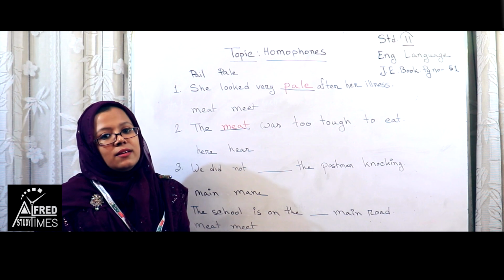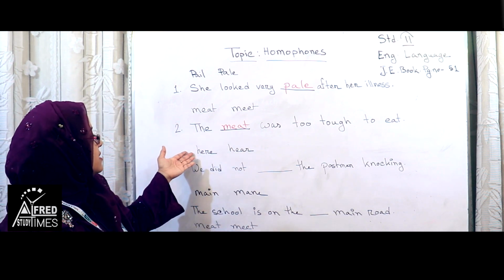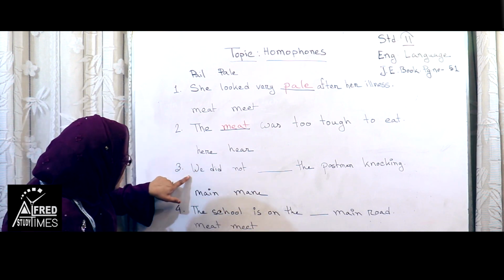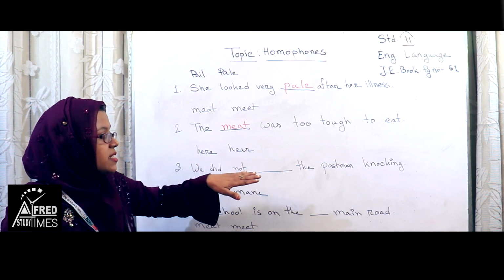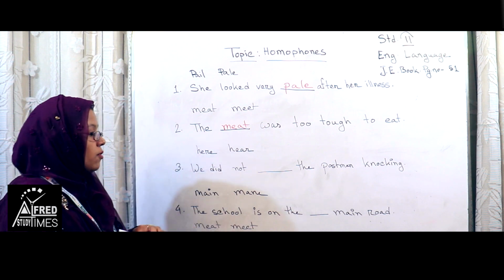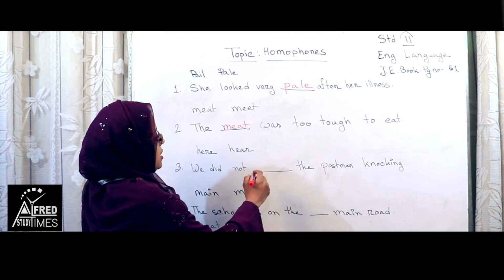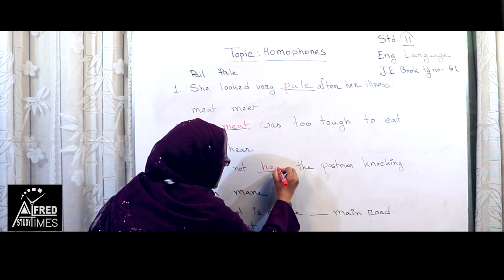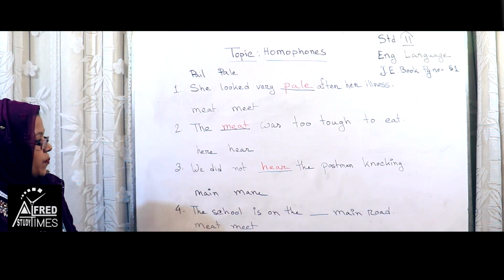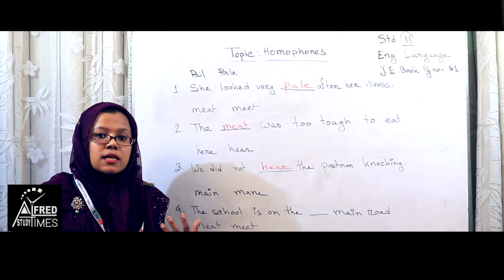Here and here. The same sound, same pronunciation, but different meaning and different spelling also. Look here. We did not dash the postman knocking. Which word will be perfect for this blank? We did not hear, H-E-A-R, the postman knocking. Because hear means listening to something.